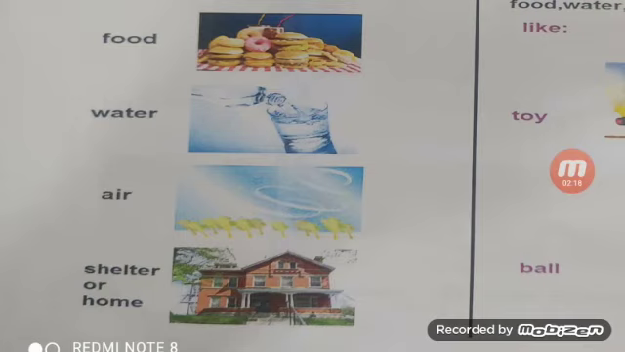Why can't we live without shelter or home? Because outside the home the air may be very cold or maybe very hot. So we can't live in very cold air or in very hot air. So we need shelter. We need a home to live, to protect us from cold air or hot air.